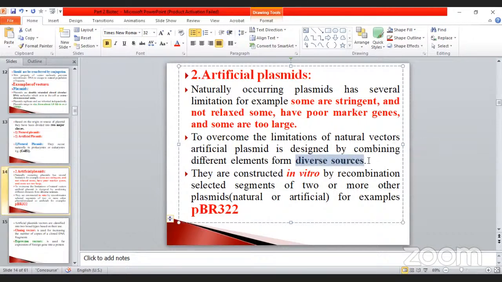We can take any one of the plasmids, the E. coli; some of them are isolated from bacteria, some of them are isolated from plants. Likewise, they are all united together, and you can construct your own gene. A single gene contains different, diverse sources. Diverse sources means one from, say, take an example. I will show you, then only it will be better.